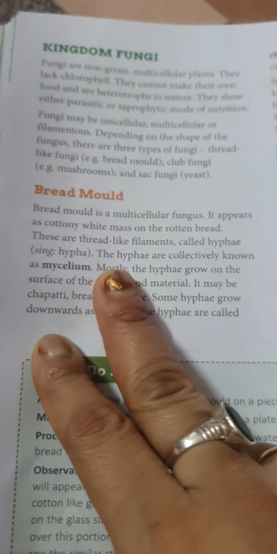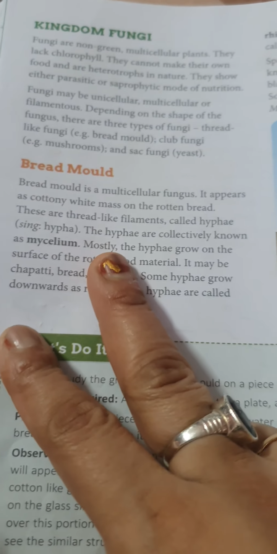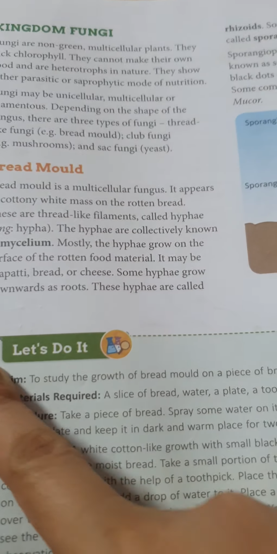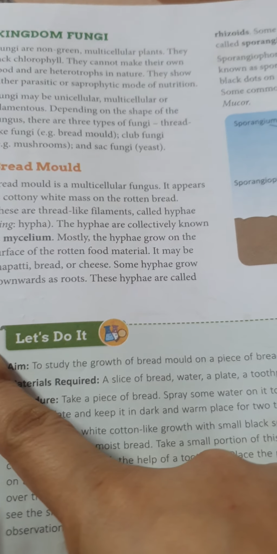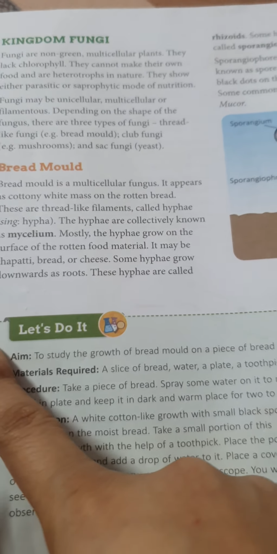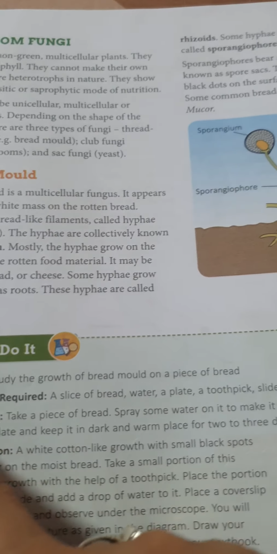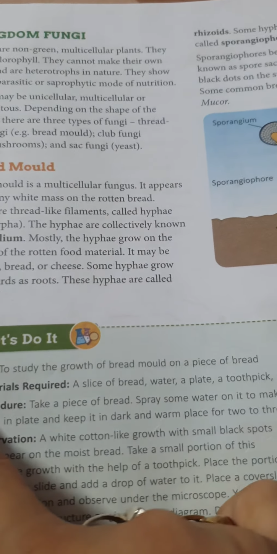Before that we should understand that bread mold is a multicellular fungus. It appears as a cottony white mass on rotten bread. It is made of thread-like filaments called hyphae. The hyphae are collectively known as mycelium.